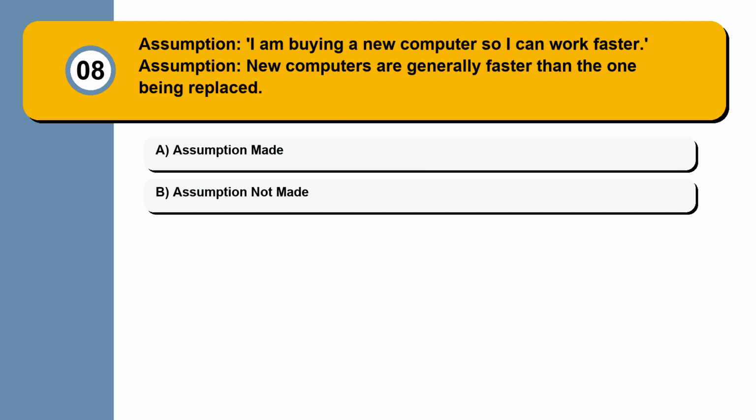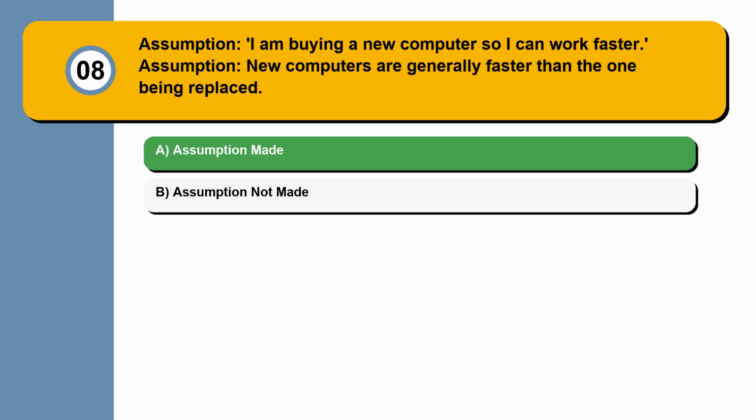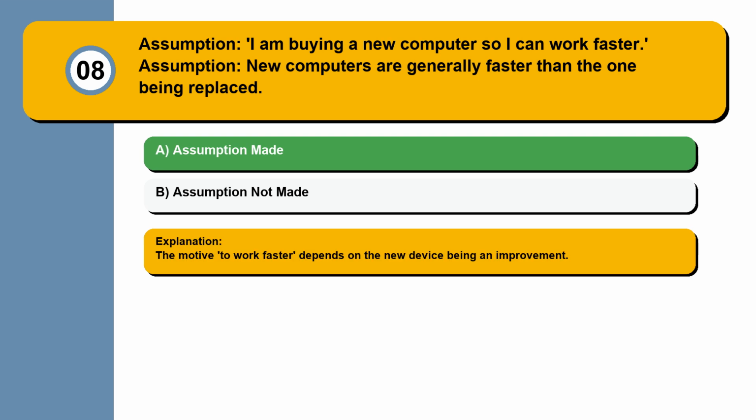Question 8. Assumption: I am buying a new computer so I can work faster. Assumption: new computers are generally faster than the one being replaced. Assumption made. Assumption not made. The motive to work faster depends on the new device being an improvement.